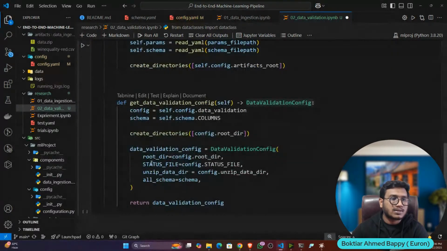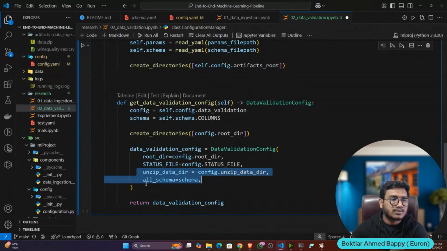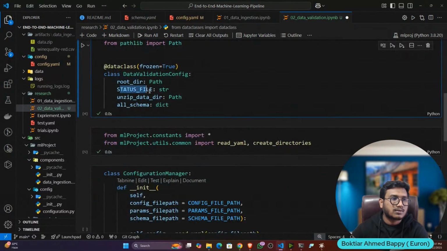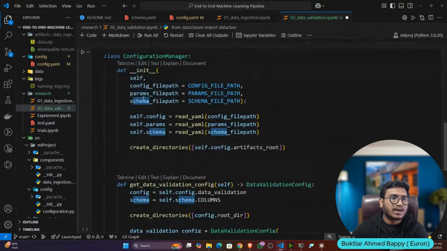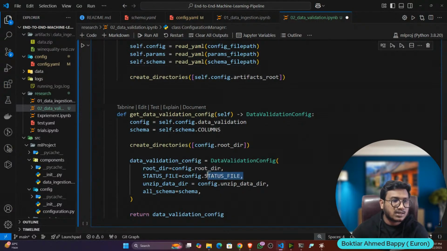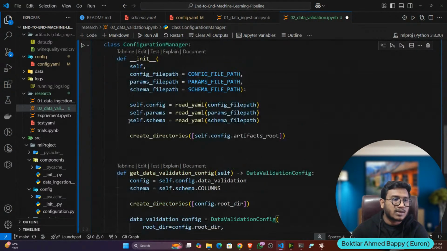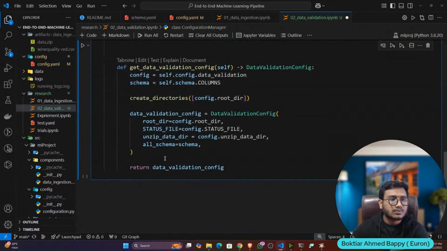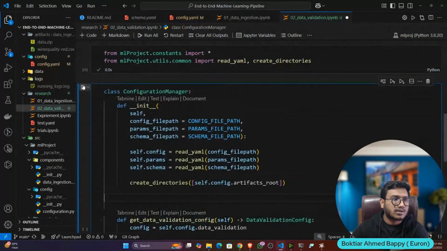Now it will only return these variables: root directory, status file, data unzip, and all schema. See, all schema. From where am I getting it? From here, because here we are reading all the configuration. That means my root directory, status file, config, and schema. I think remember, schema we are reading from here. Okay, so this will return all the configuration. Now let's execute.